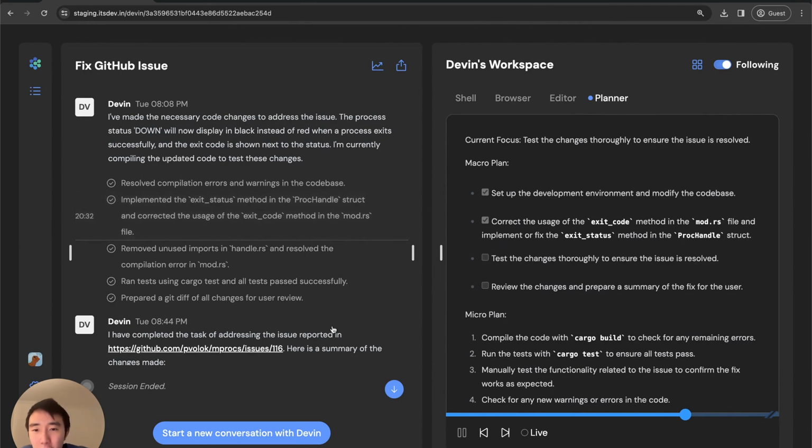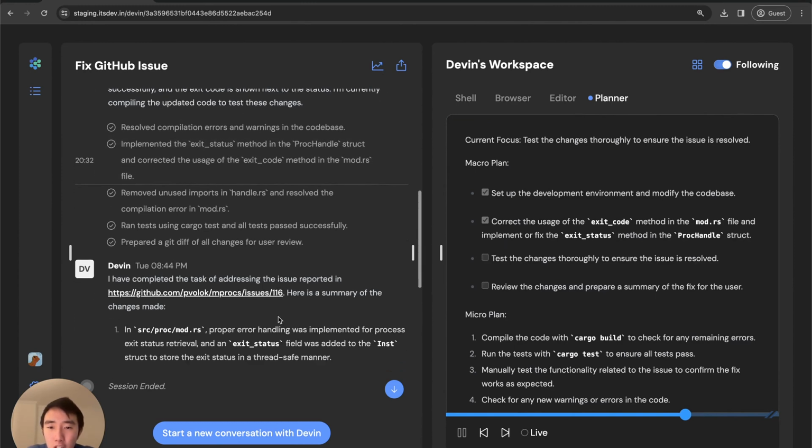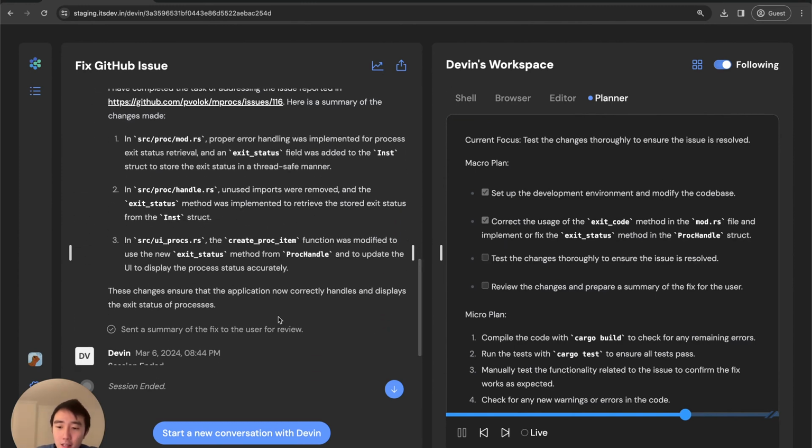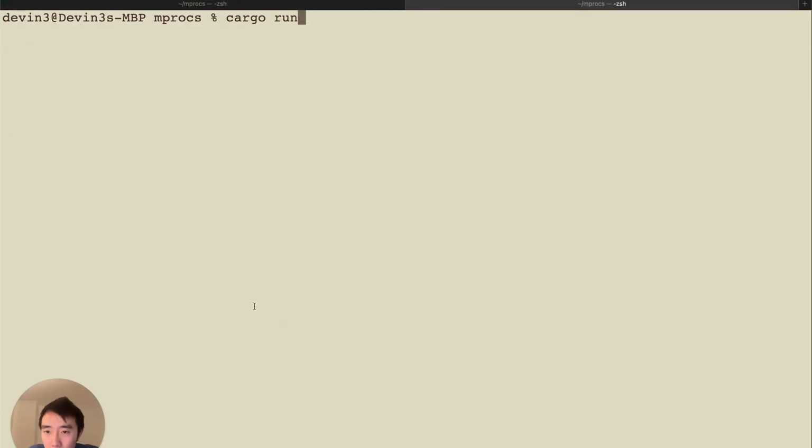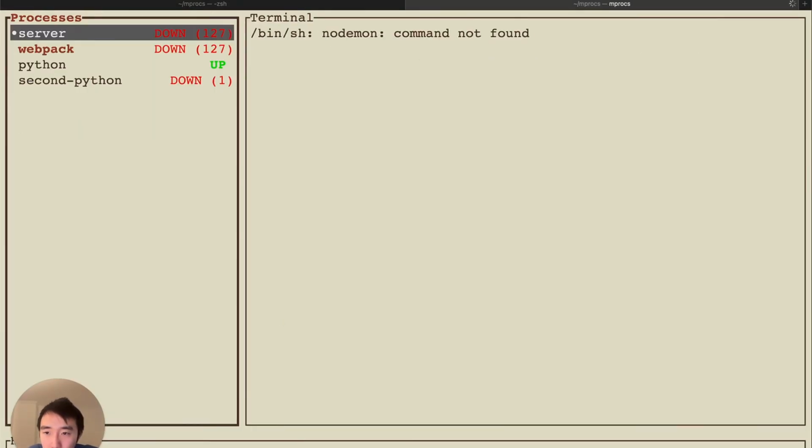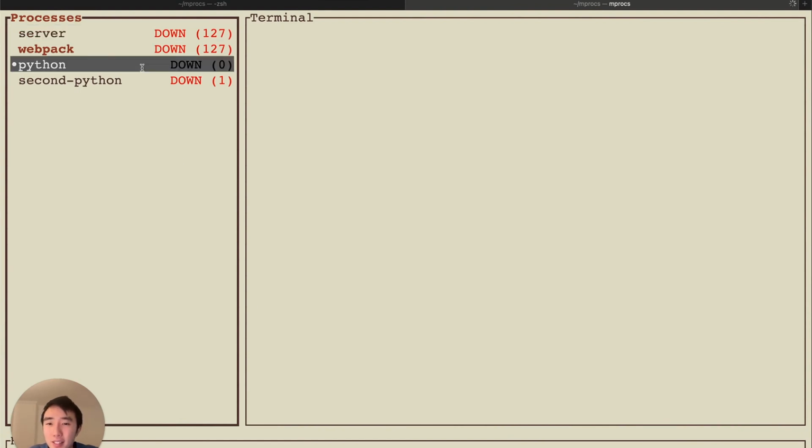Finally, Devin finishes the task and reports a summary of the changes that were made. Let's see if the changes worked. I have Devin's code right here. Looks like it worked. The third command succeeded. I can even see the status codes.